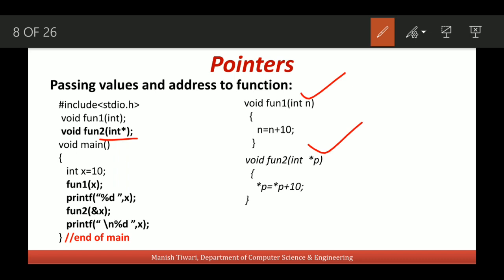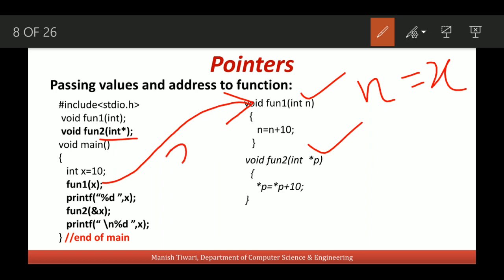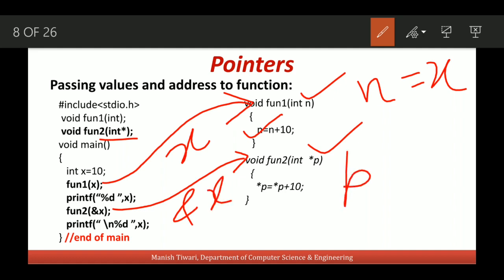So you can see here that when we pass the value of x to function 1, the control will go to the definition of this function 1 and this n will receive the value of x. So here we are calling the function by passing the value of x, and then I am incrementing the value of n by 10. And in the second case, when I am calling this function 2, I am passing the address of x. This is why this p will receive the address of x.